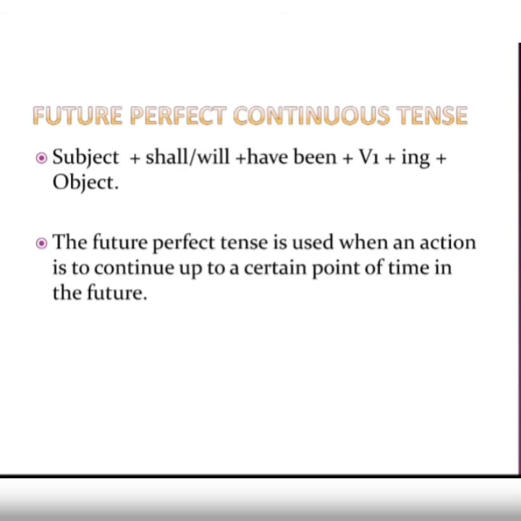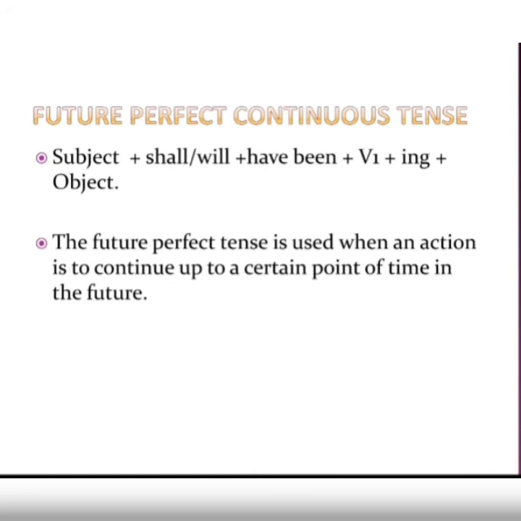Now here it's not just have, it will be shall have been or will have been plus the ing verb. Just because it is a continuous tense, remember that the verb will be the ing verb again, and because it is perfect, we have have been also here. So have been going, have been writing, have been doing, have been sleeping. Any verb can be used here.